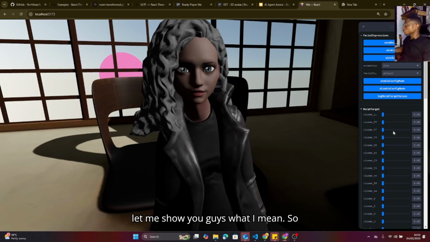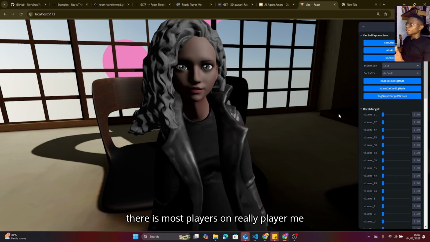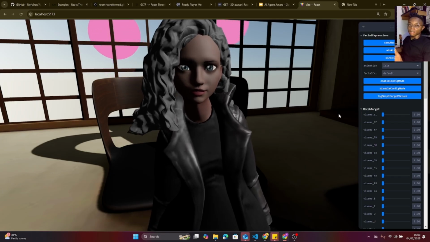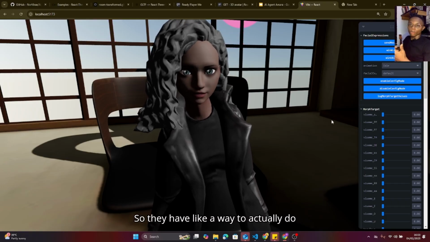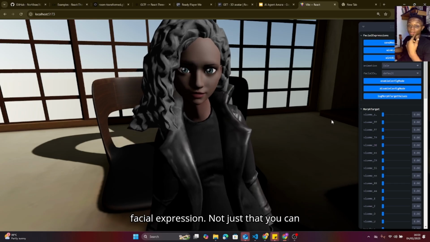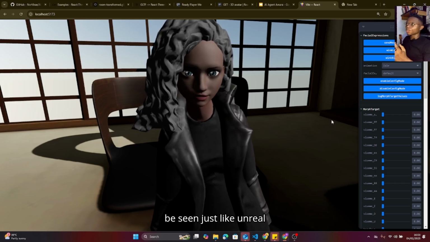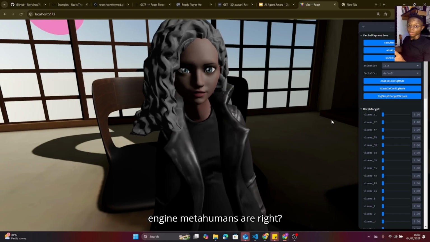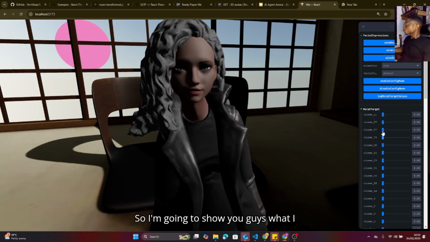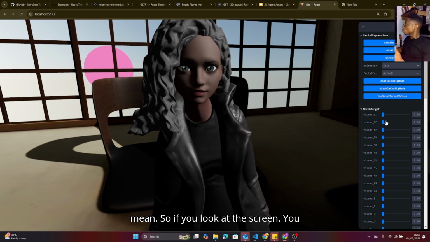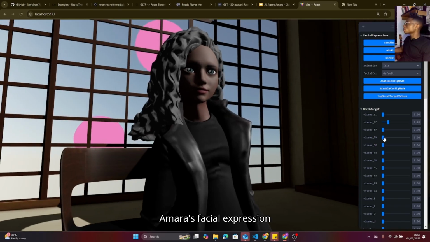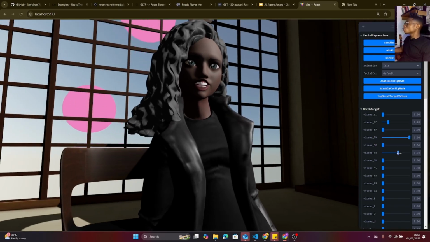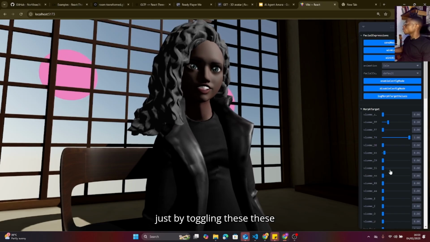Most avatars on the Ready Player Me website are VR compatible, so they have a way to do facial expressions, and it's just like Unreal Engine MetaHumans, right? Let me show you what I mean. If you look at the screen, you can see that I can control Amara's facial expression just by toggling these blend shapes you see here right now.